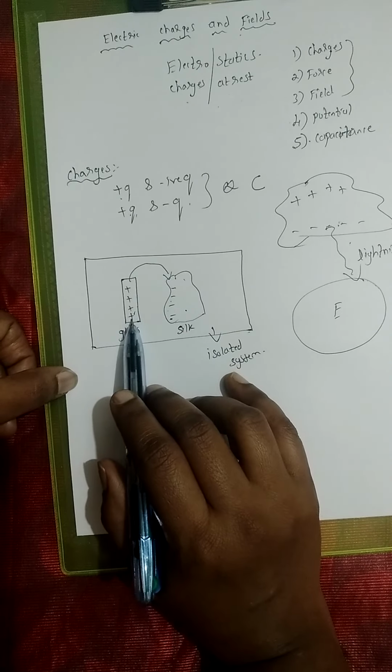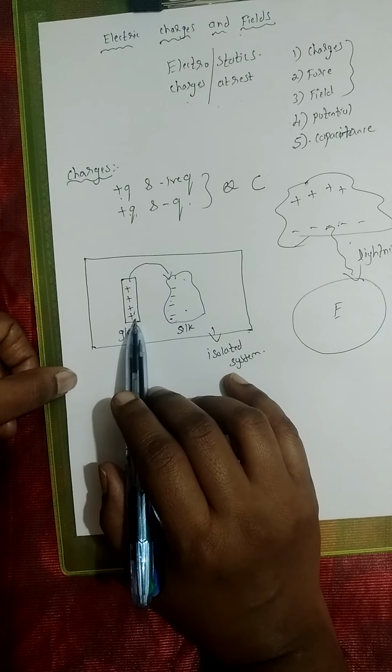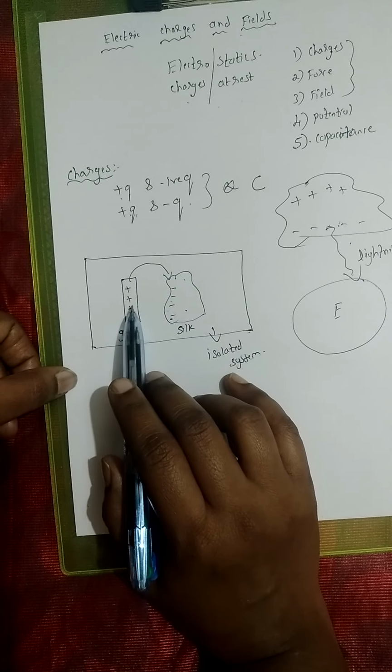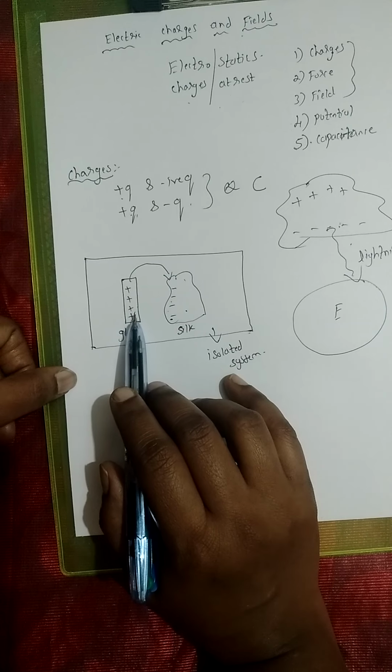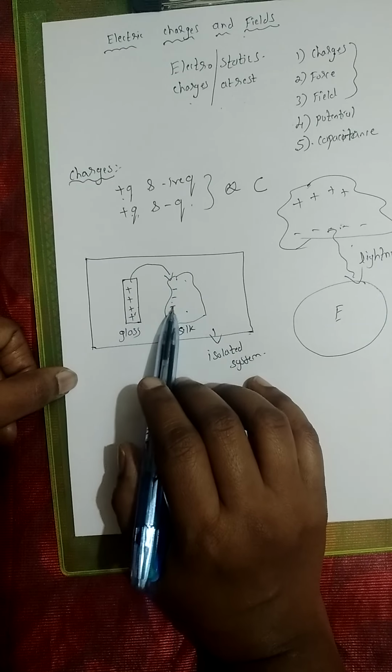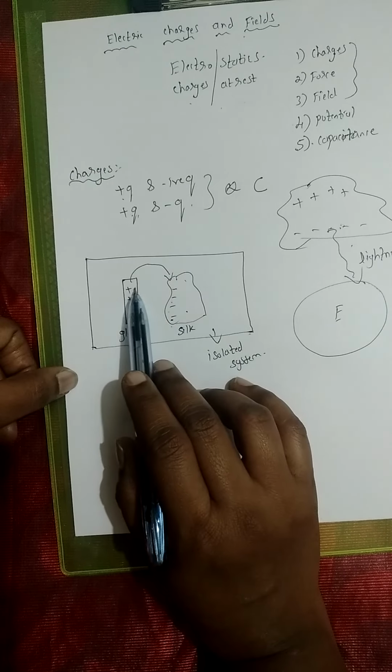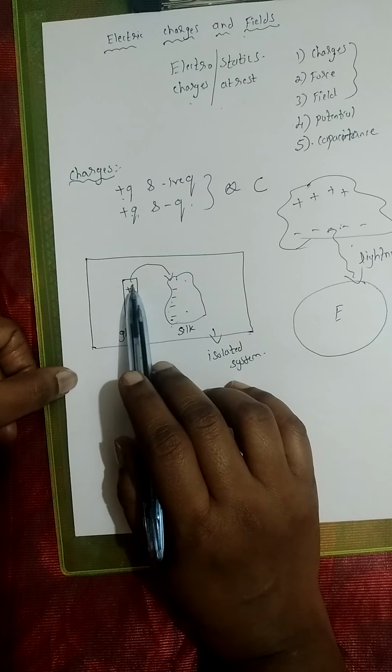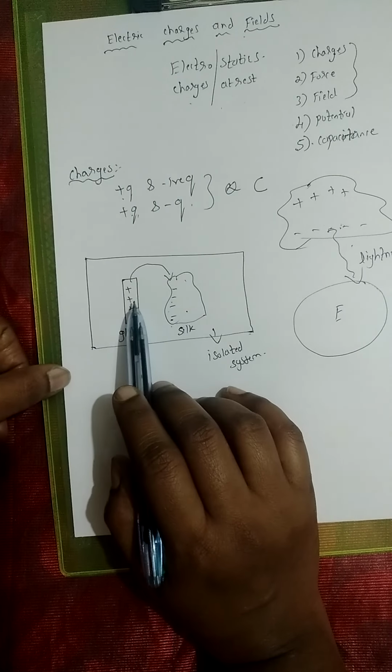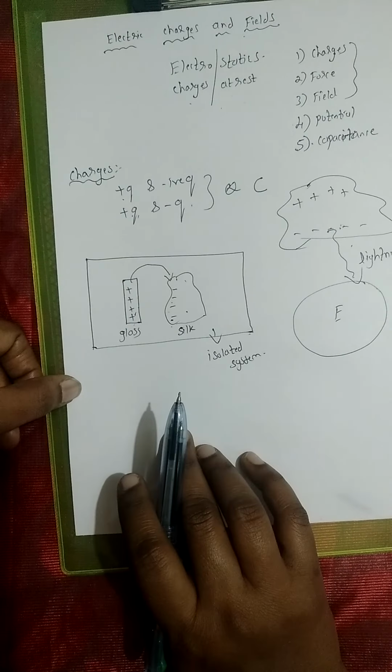The deficiency of negative charges is represented as positive charges. So in our example, the glass rod is now deficient of 4 negative charges, so it has 4 positive charges, right? That's why I told you that it is becoming equally positively charged, okay, right?